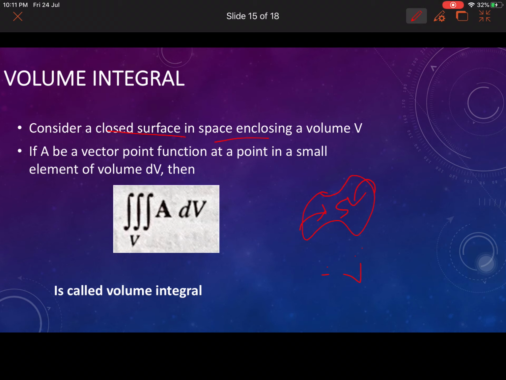A bar is a vector function, no doubt, but volume is a scalar. Therefore dV, the element of volume, is also a scalar. There is no doubt about it. Why does volume not have a direction? I will try to explain with this example.